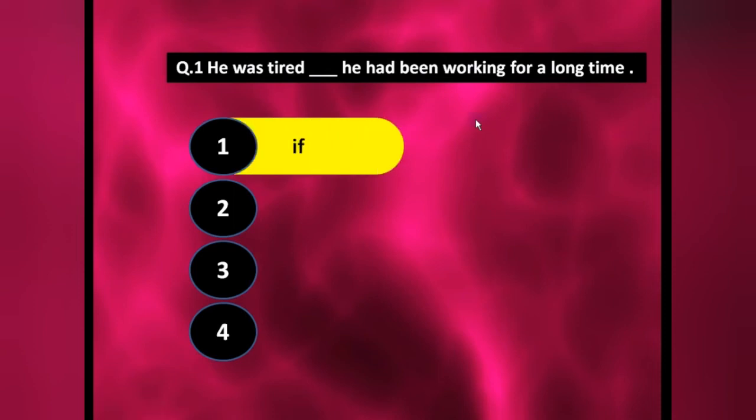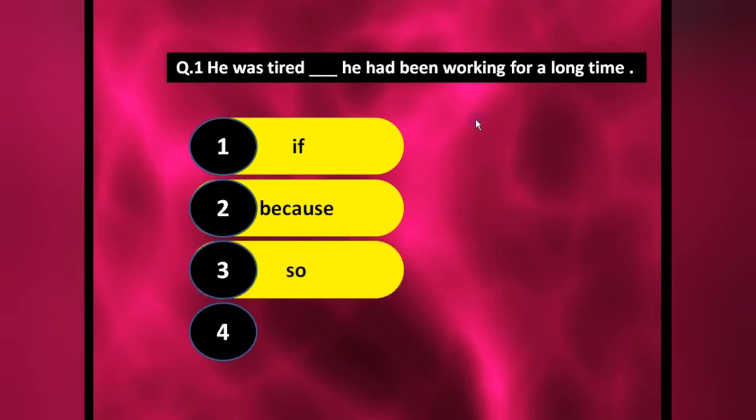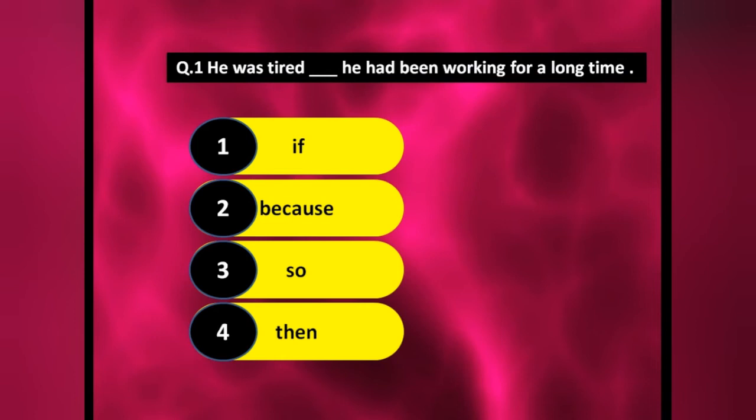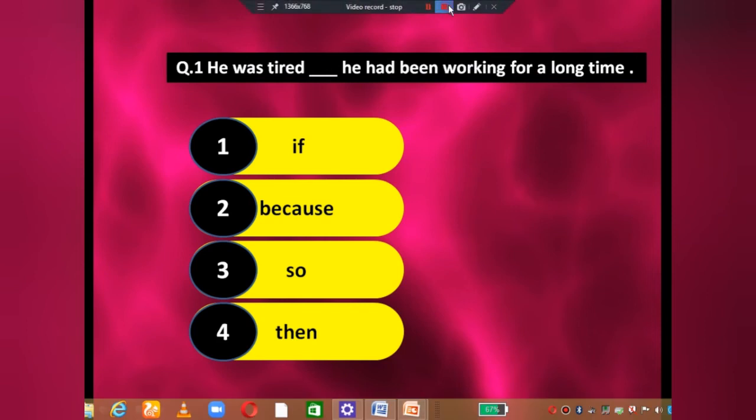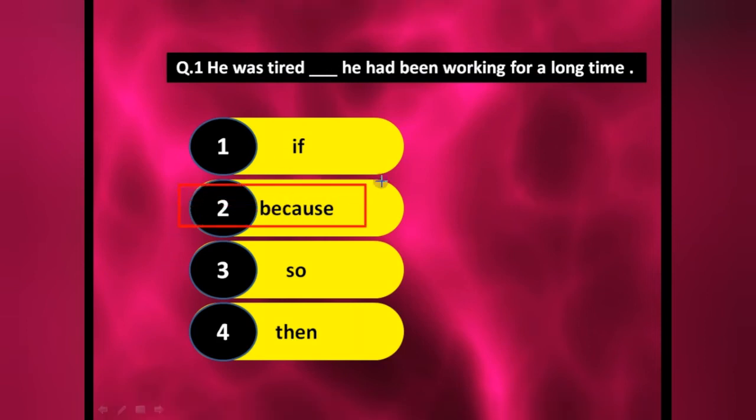Okay, now just do the exercise. In the fill up form only we are going to do it. He was tired dash, he had been working for a long time. So he was tired if he had been working for a long time, because he had been working for a long time, so he had been working for a long time, then. So he was tired, why was he tired? Because he had been working for a long time. So what will be the right answer? That will be your because. Okay, now try to translate the sentence and automatically you are able to fill the answers.